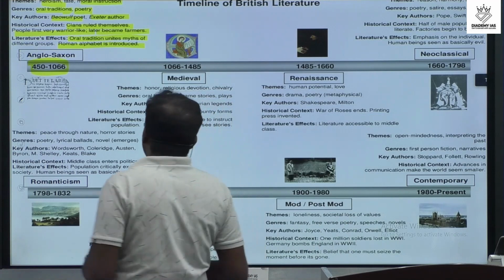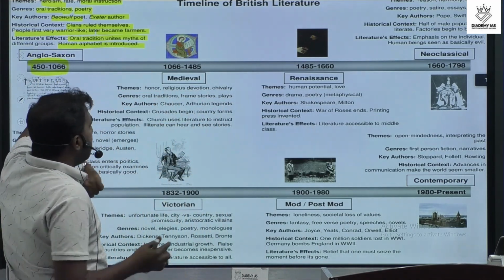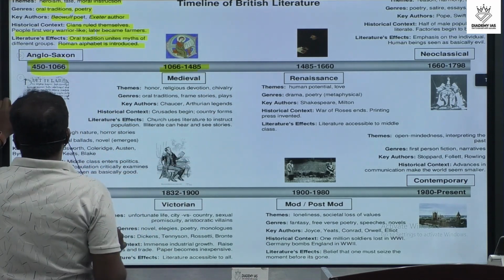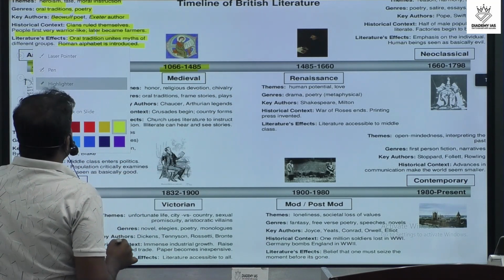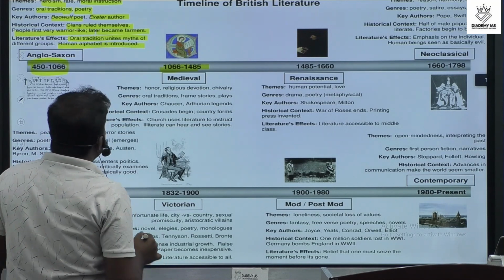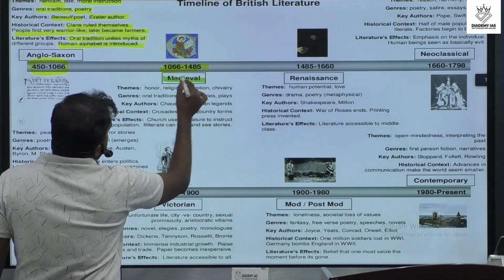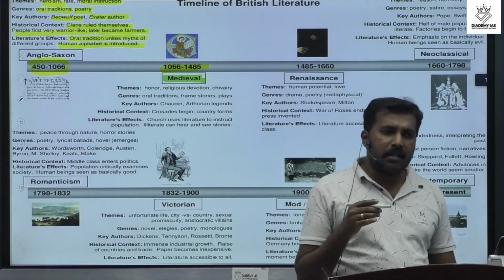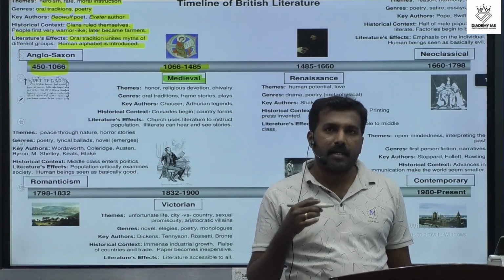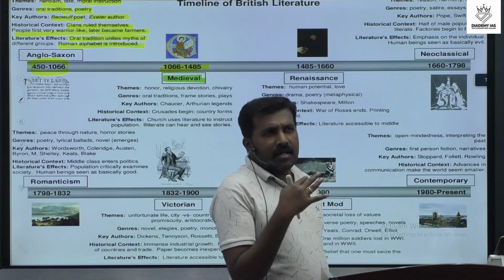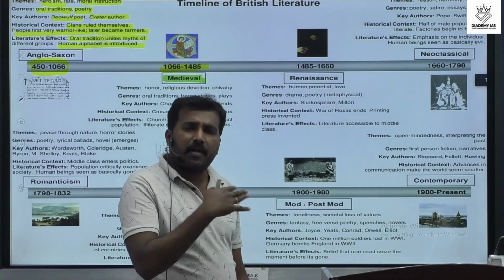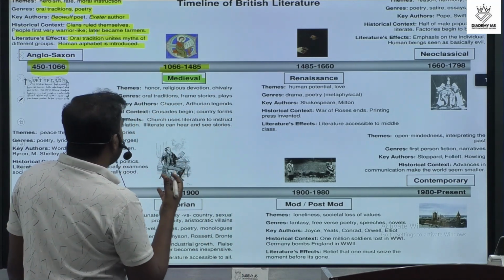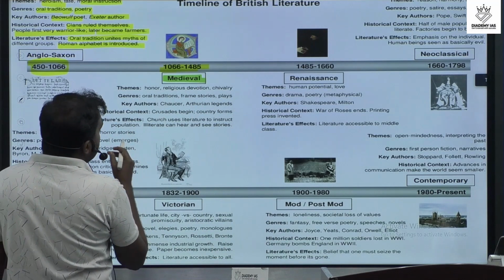Okay, and next we discuss the medieval time. What was the peculiarity of the medieval time? So let's discuss the medieval time. Medieval time means Anglo-Norman time, and we discussed the Anglo-Norman time and the important difference from Old English literature. And what are the peculiarities of Anglo-Norman time or medieval time?